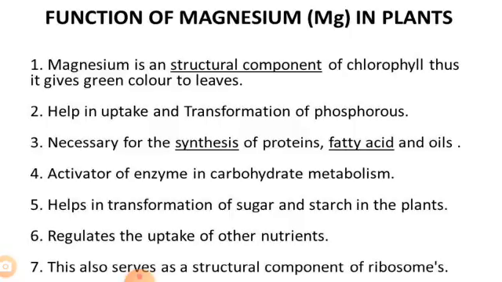So what is the role or function of magnesium? Magnesium is a constituent of the chlorophyll molecule, which is the driving force of photosynthesis. It is a structural component of chlorophyll. Thus, it gives green color to the leaves, or it imparts dark green color to leaves. Magnesium is a mobile element and it is readily passed on from older to younger plant parts during its deficiency.